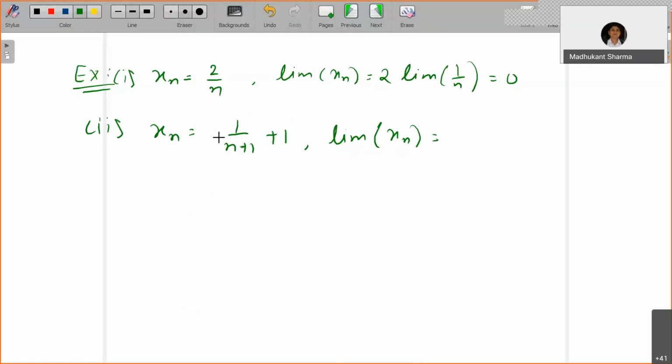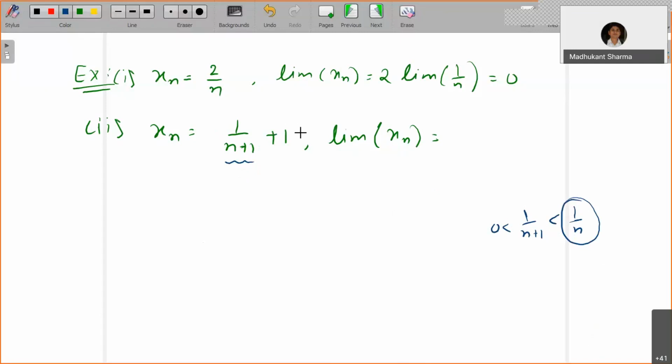Okay, so now since we know that the first term is 1 by n plus 1, and by comparison test you can take 1 by n plus 1 is less than 1 by n, and you can use that previous result, since limit of 1 by n is 0, so limit of 1 by n plus 1 is 0. Now the second term is the constant sequence 1, 1, 1, 1, 1, 1.